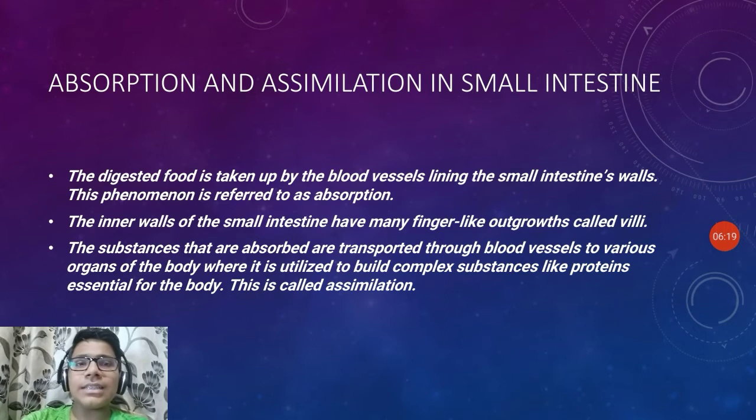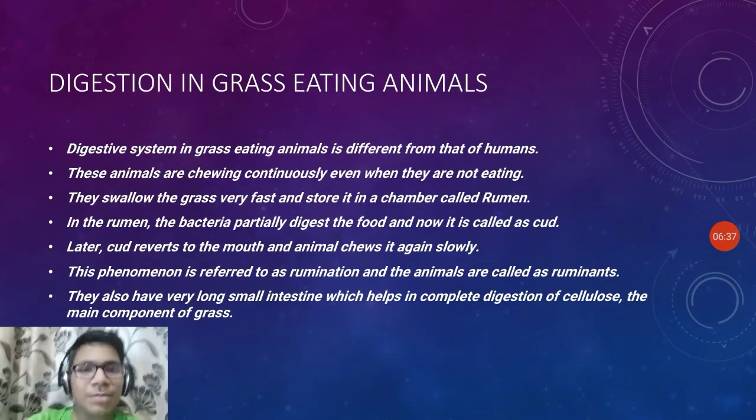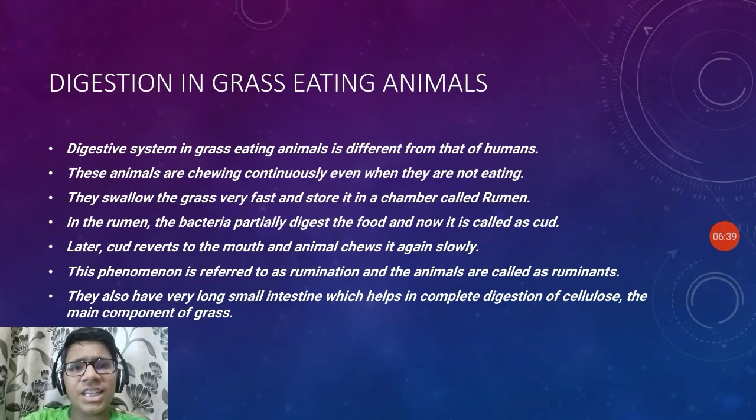The substances that are absorbed are transported through blood vessels to various organs of the body, where they are utilized to build some of the complex substances like proteins which are essential for our body, and this process is known as the assimilation. Now the digestion in the grass-eating animals or the herbivorous animals.